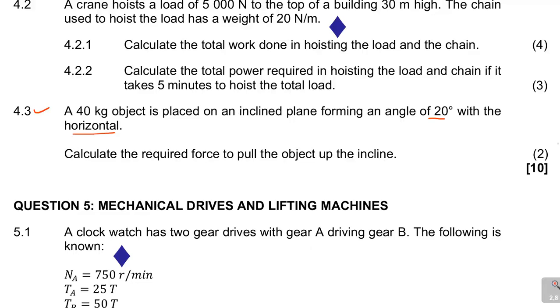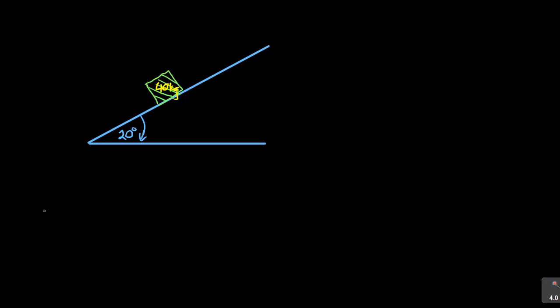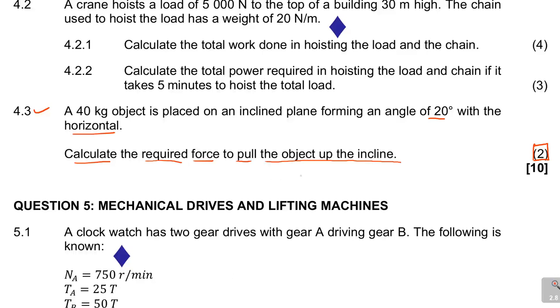Now there is the question. This is 2 marks, so I don't think I need to do much here. It says, just for 2 marks, calculate the required force to pull the object up the incline. So we need a force, and this is the force that I need. This particular force must pull this object up the incline. We'll call it F, I'll say FA, meaning F applied, the applied force. So they're saying calculate the required force to pull the object up the incline.